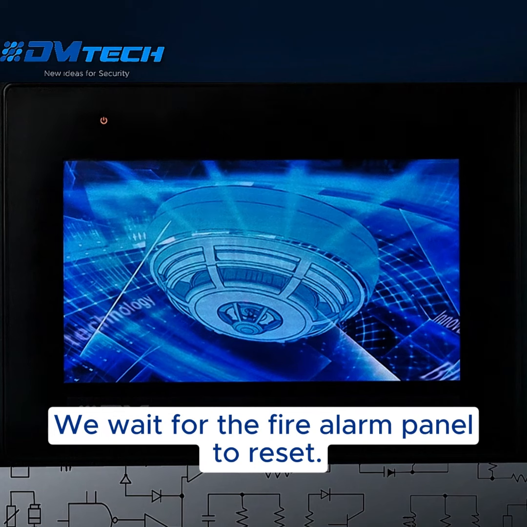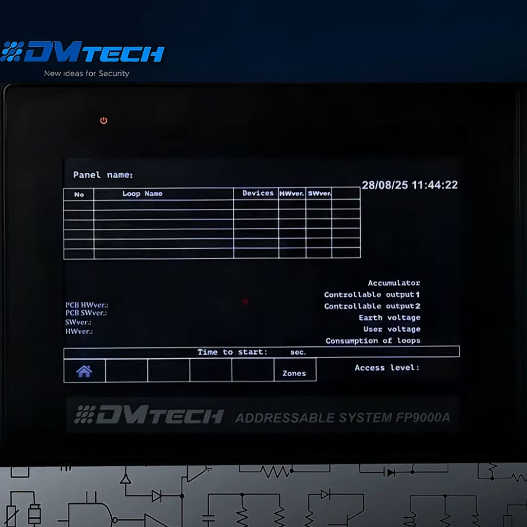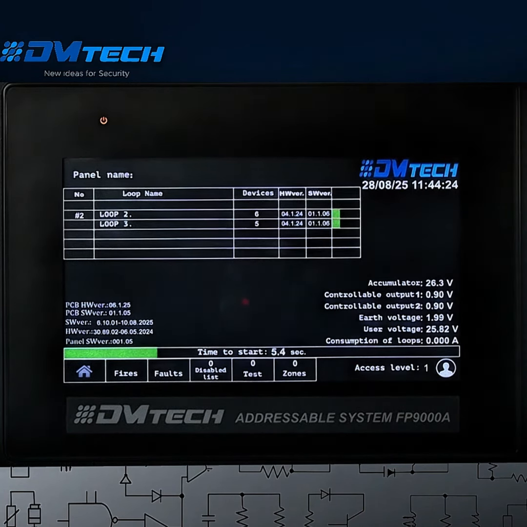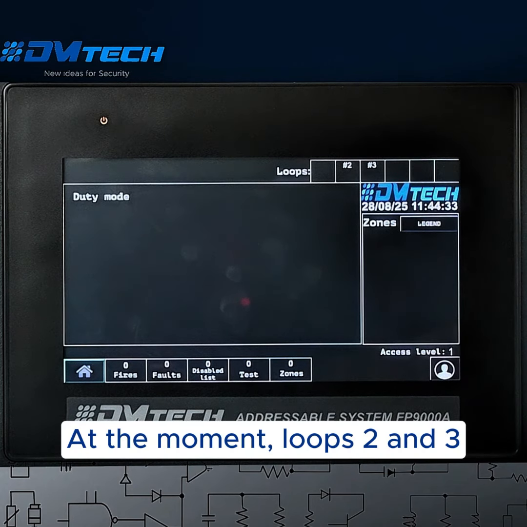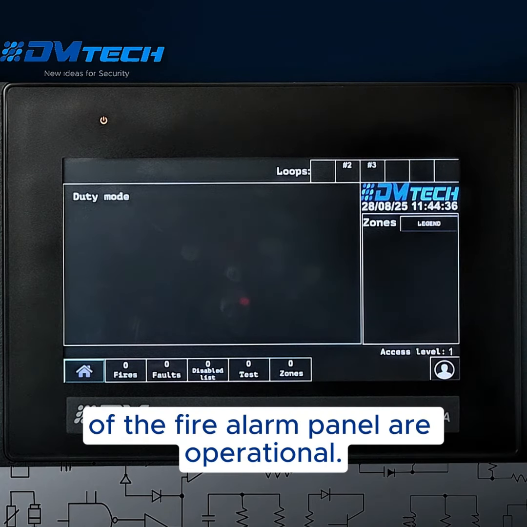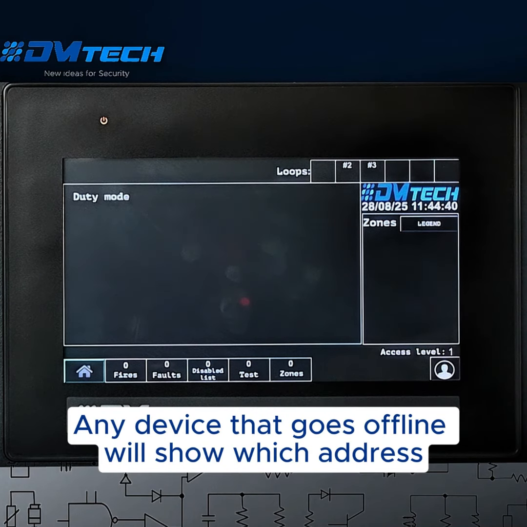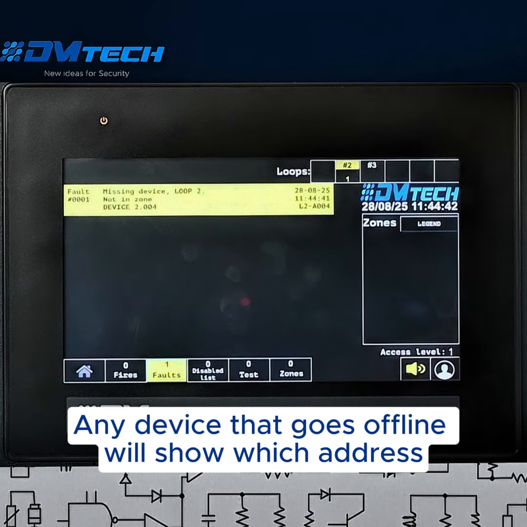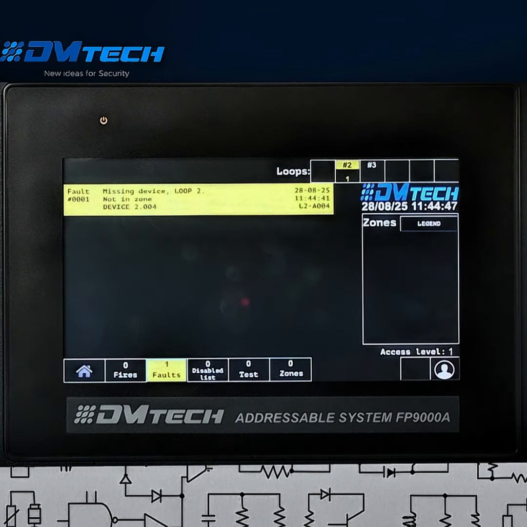We wait for the fire alarm panel to reset. At the moment, loops 2 and 3 of the fire alarm panel are operational. Any device that goes offline will show which address is currently removed.